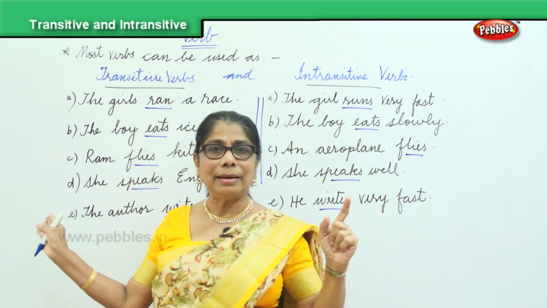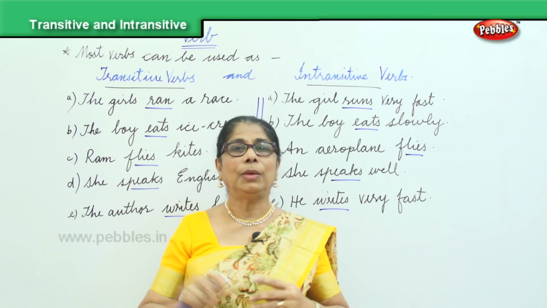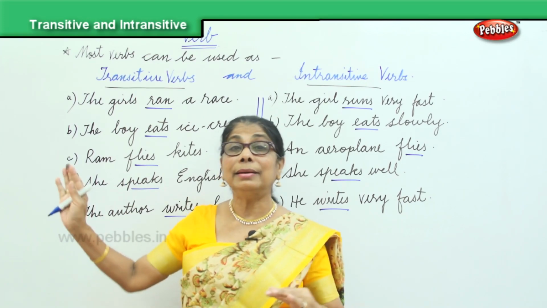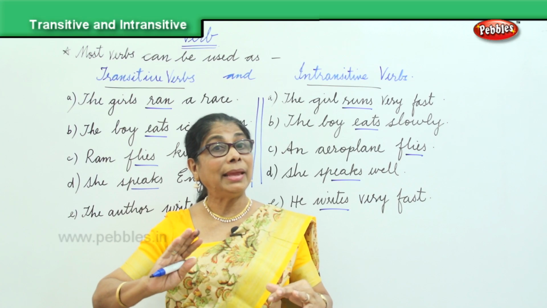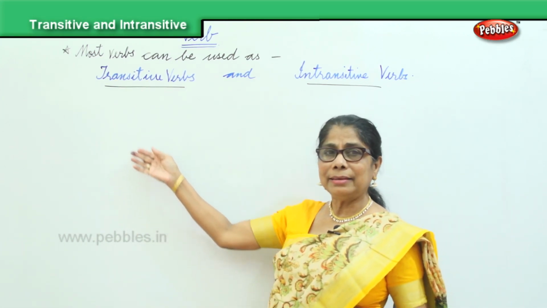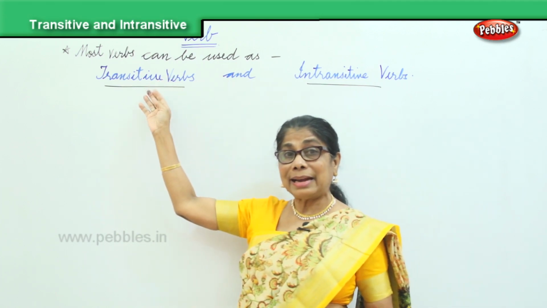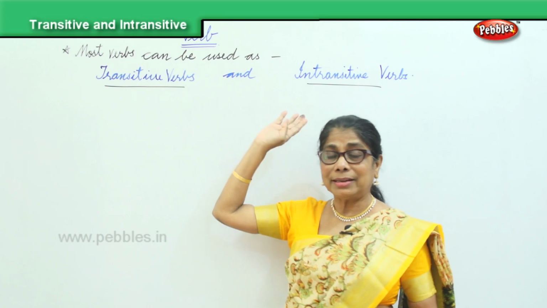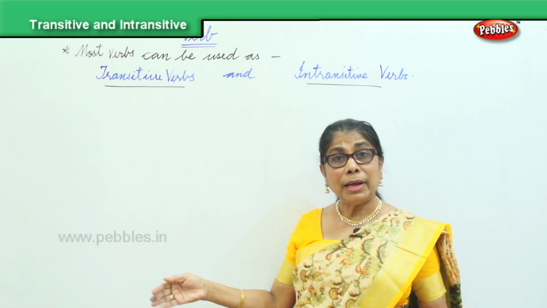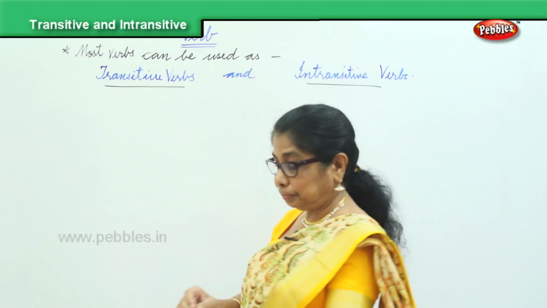Remember, when you say transitive, an object is needed. Without an object, the subject cannot make complete sense. We need to understand that a verb can be used as transitive or intransitive. We will do another set of sentences for us to understand better.